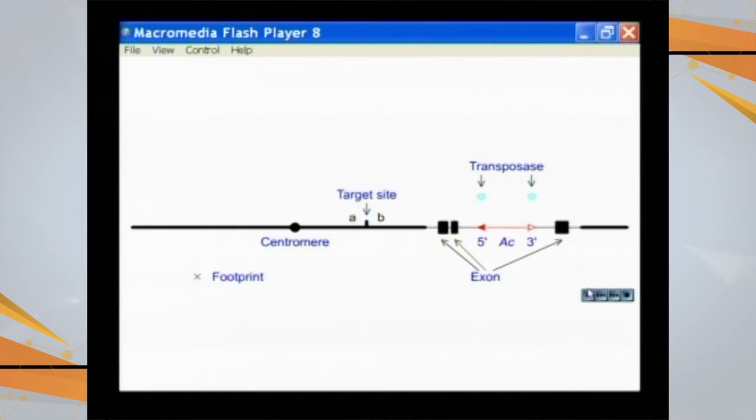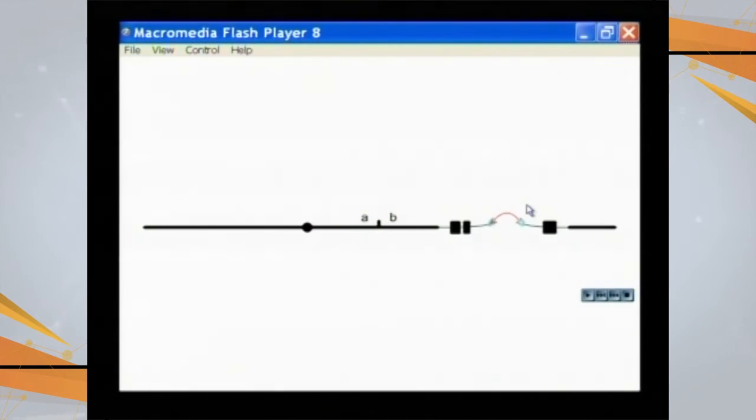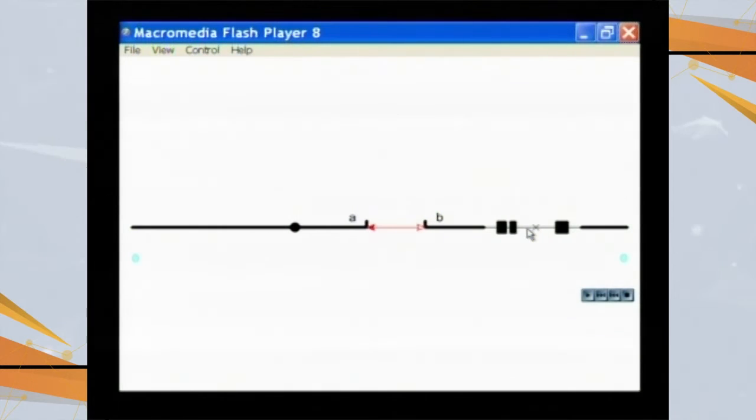So, if we look at how it can move to the new location, these are the enzymes which are going to cut it like that. Transposase enzymes are there, and this is the gene which is going to move and be inserted in a new location. So, this was the change of position. Initially it was here, now it has moved to this position. So, this is one way of transposition.